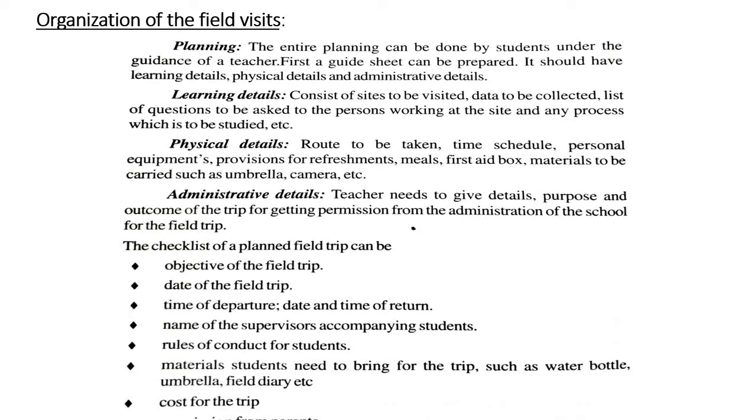And permission from the parents, okay, so there will be one slip given to the student, that is called a consent slip, okay. On that slip all the information regarding the field trip, field visit, day, date, time, schedule, place, and purpose, everything will be mentioned. Below the agreement, the parent's signature will be there, okay. If the parents sign and send it back with the students, it means they are agreeing to it.